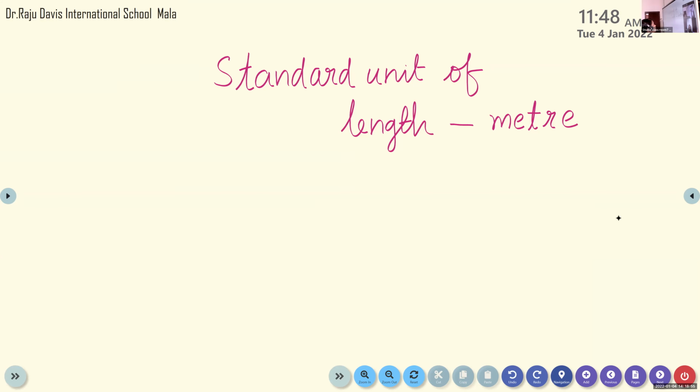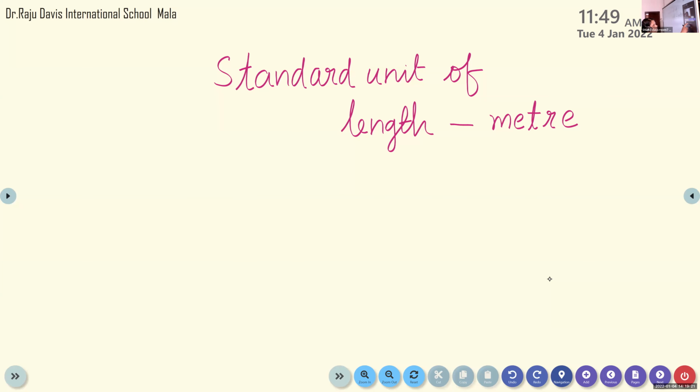Aradi, please listen. What do we call the standard unit of measuring length? Meter. Aradi, tell me the answer. Meter. I will ask another person.